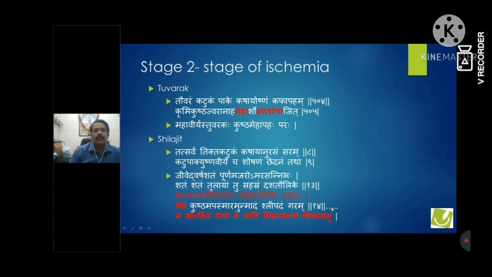So with Shilajit, if you want to treat Meha, of course, what we can use, we can give it a bhavna of Kashaya. So we can give a Salasaradi Gana bhavna, or we can give Nyagrodhadi Kashaya. So we can prepare Shilajit in a similar way. Or if you don't have Shilajit, then you can use Chandraprabha Vati or any other medicine which contains Shilajit. And of course, with Kashaya Rasa or maybe with Katu Rasa.